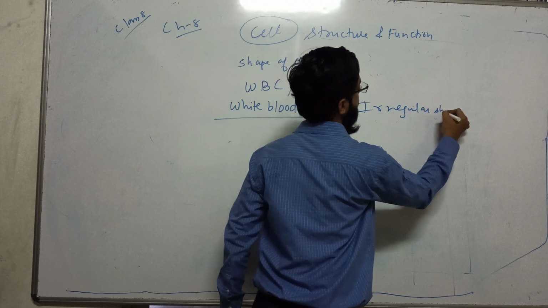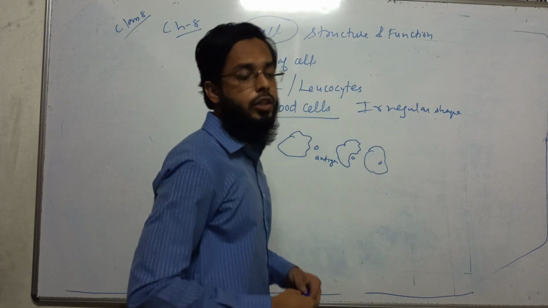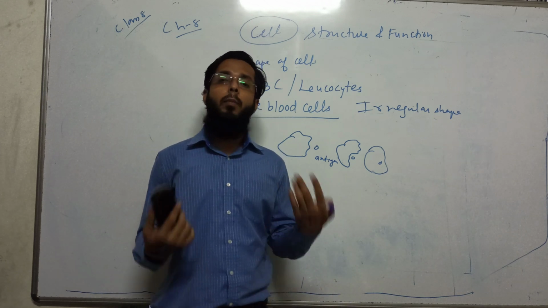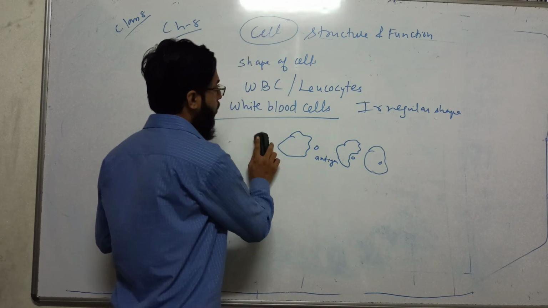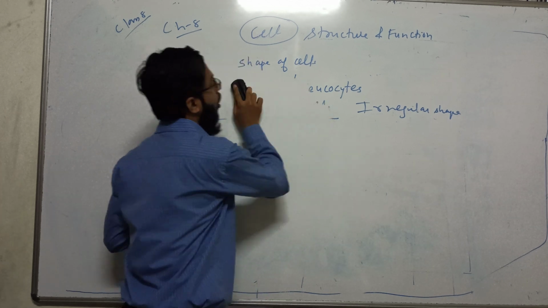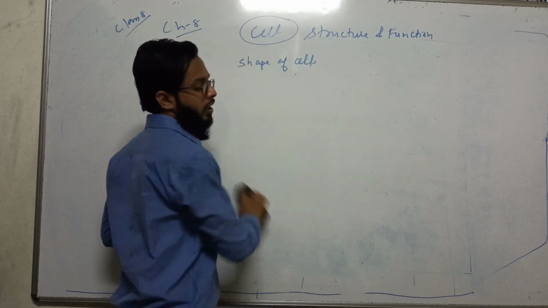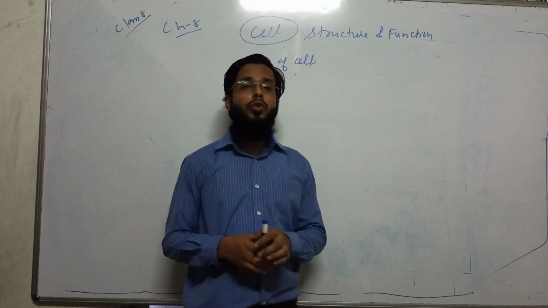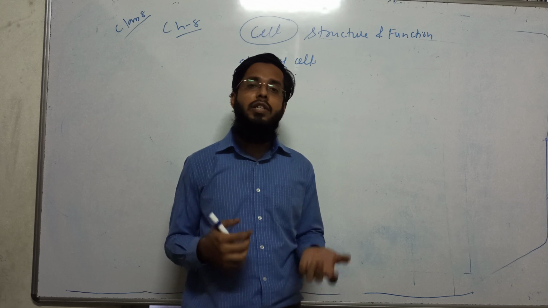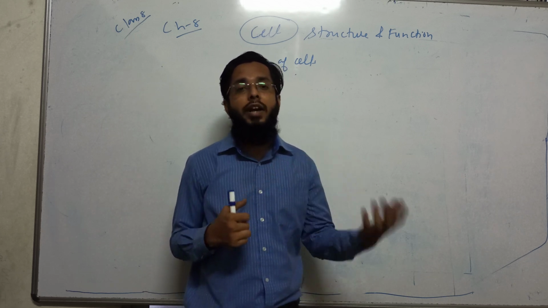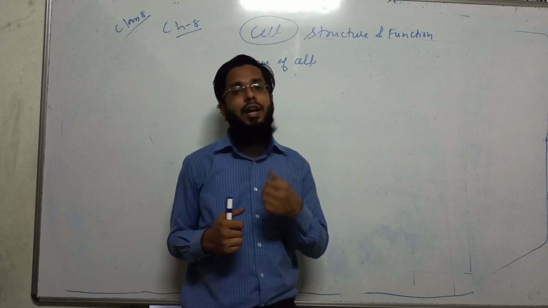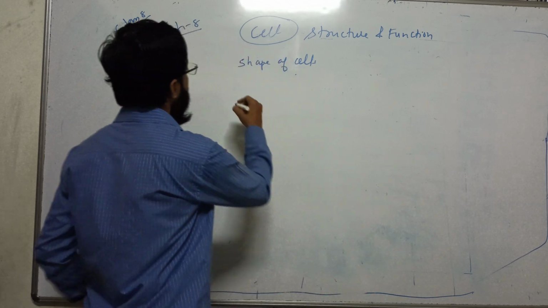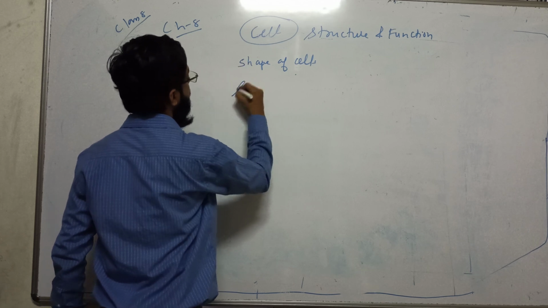But let me tell you about the common cell. Normally cells are round or spherical, or we can say elongated. We have millions and trillions of cells, so you can imagine there would be many different kinds of shape and size. As I told you in the last lecture, the shape of the cells depends on its function.